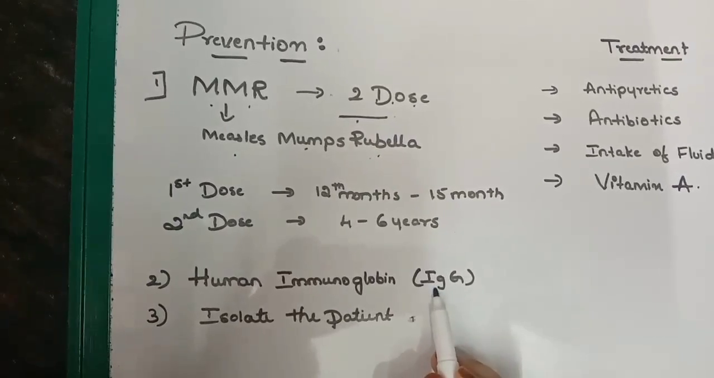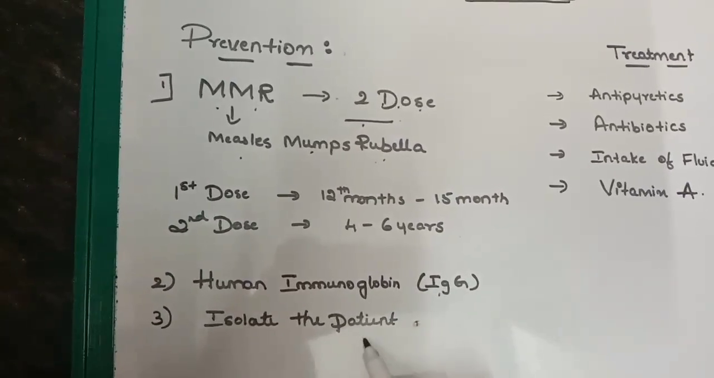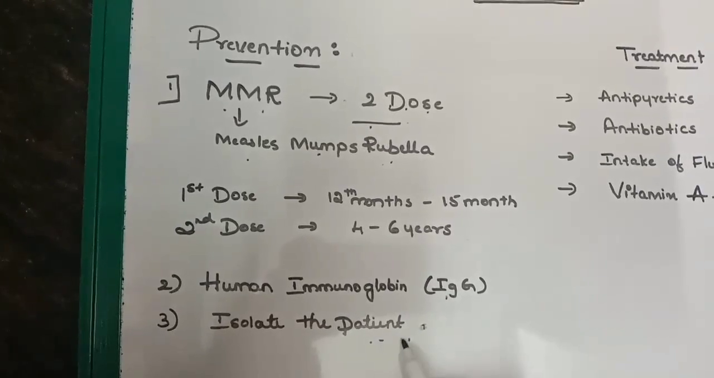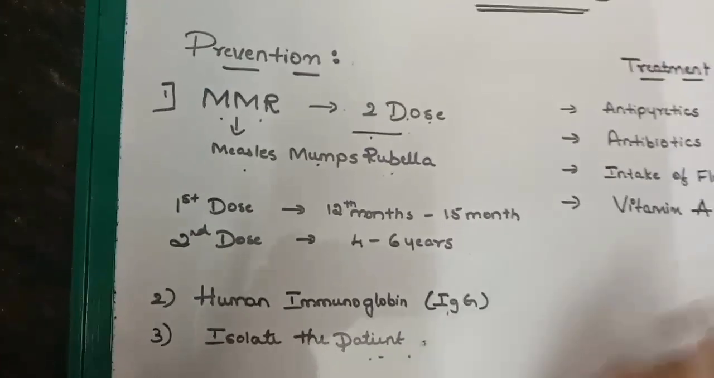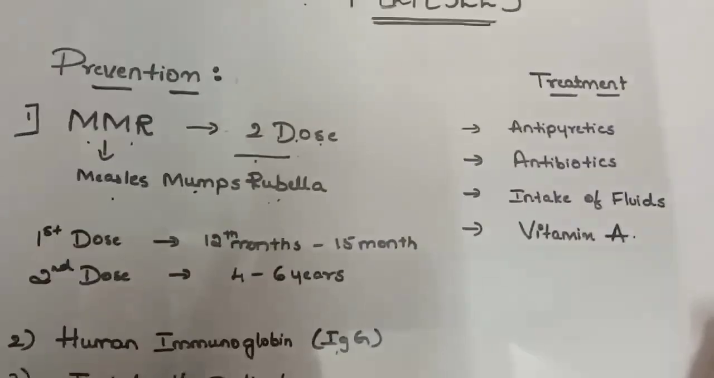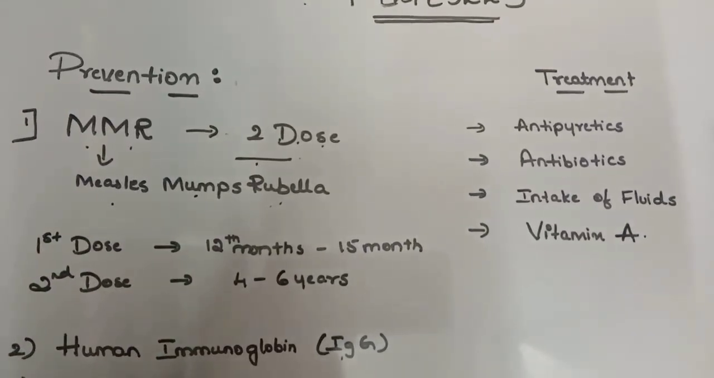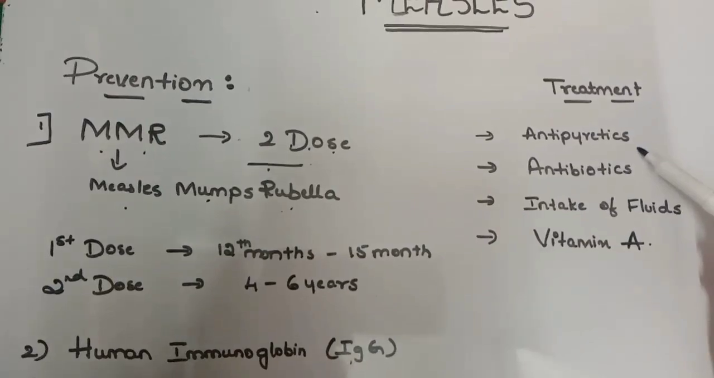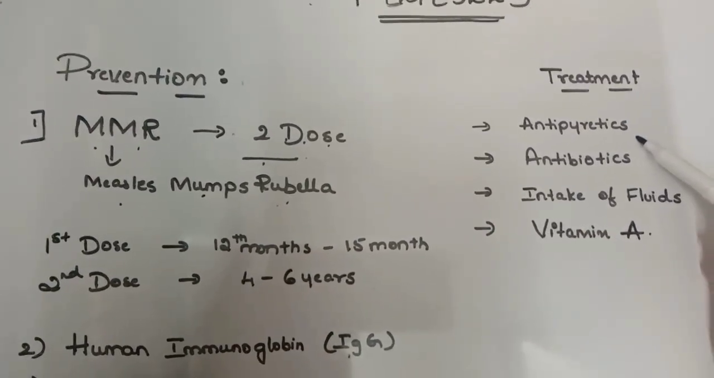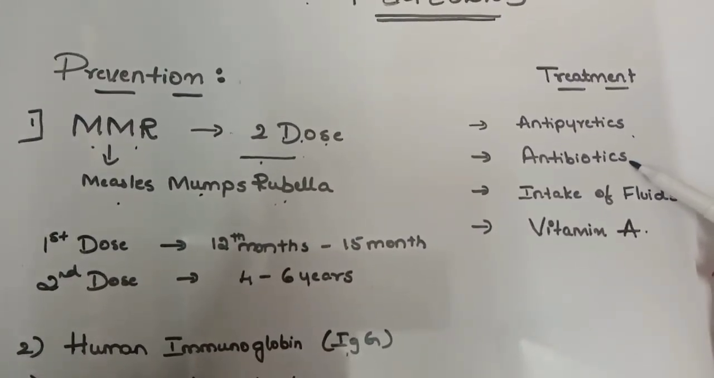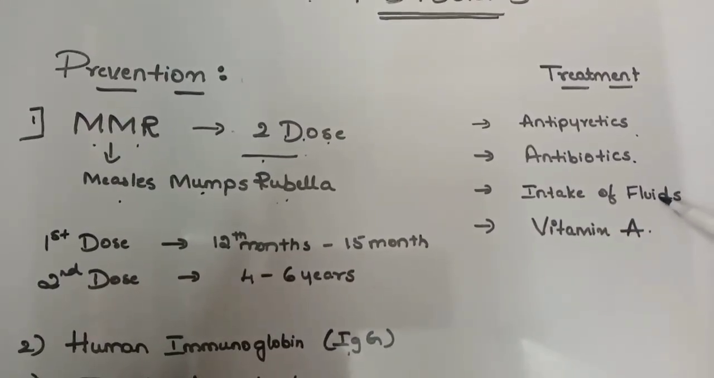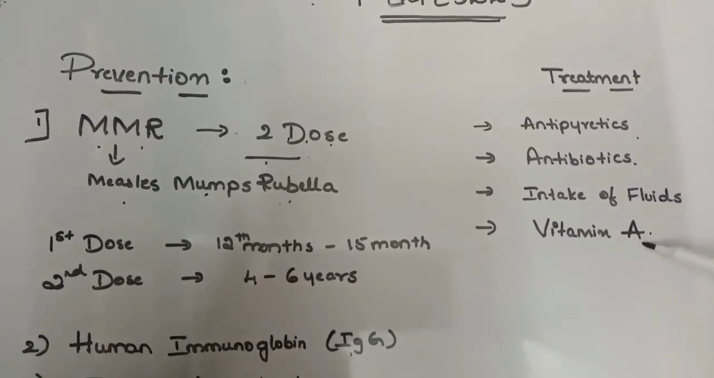And the patient who is infected should be isolated and asked to wear a face mask and wash hands. Treatment is nothing but supportive treatment to reduce the symptoms. Antipyretics are given because in symptoms we could see the fever. To reduce the fever, antipyretics are given. And in complications, pneumonia is seen. For that, antibiotics are given. And plenty of fluids to prevent dehydration.